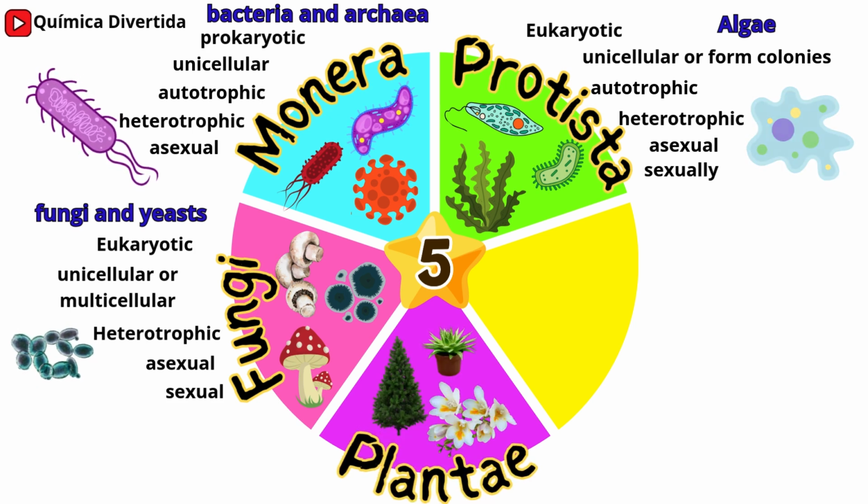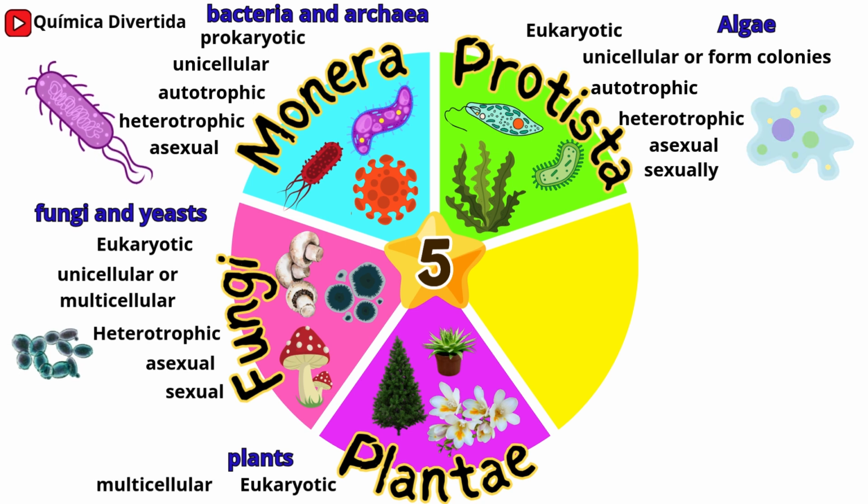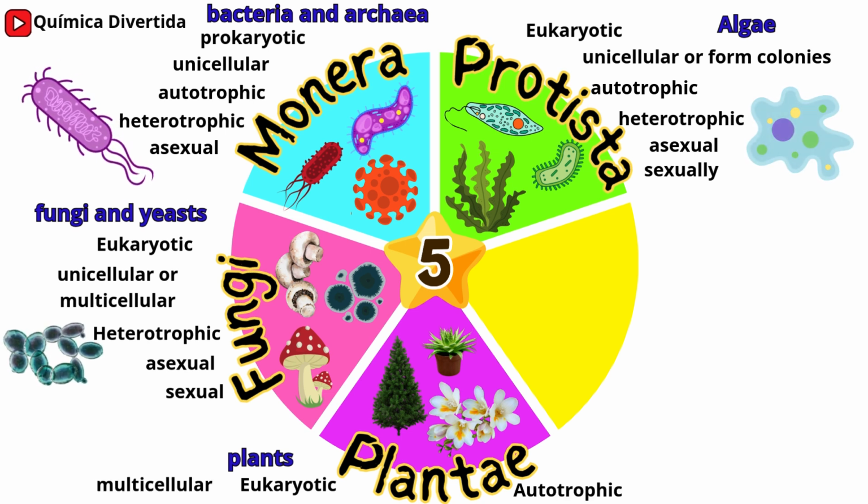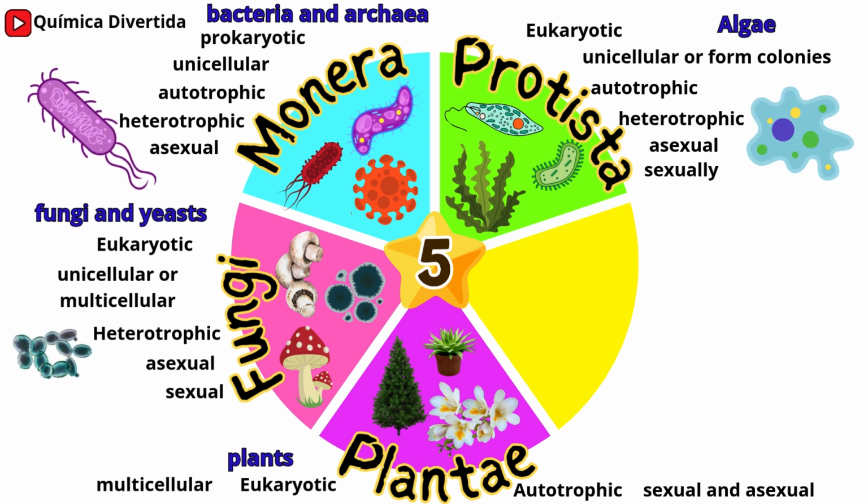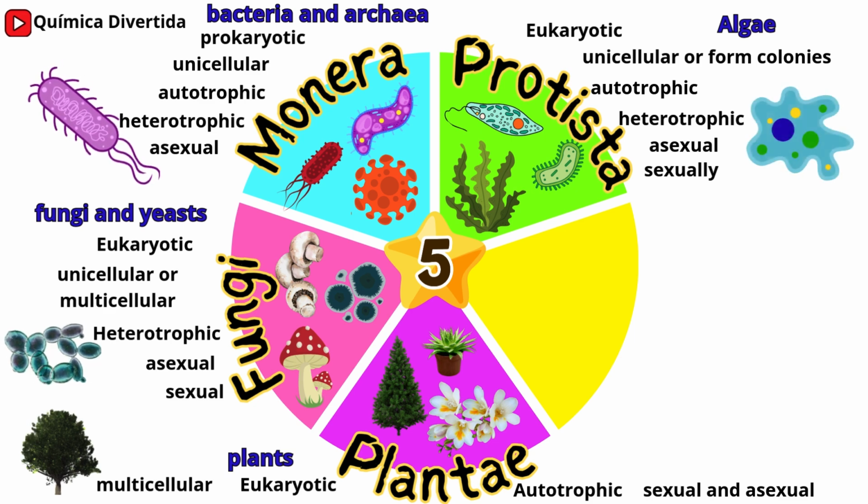Kingdom Plantae, eukaryotic and multicellular organisms. Autotrophic, perform photosynthesis to obtain energy. Reproduction, sexual, via seeds or spores, and asexual, via cuttings or rhizomes. Example, the oak tree, Quercus robur, a majestic tree that can live for hundreds of years.